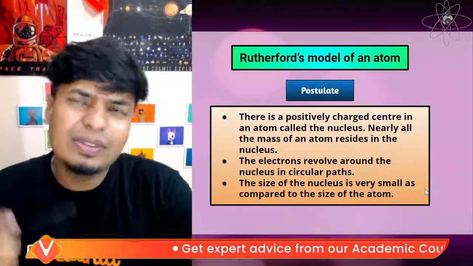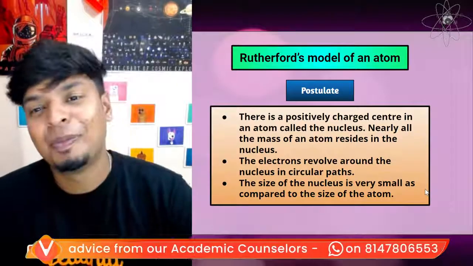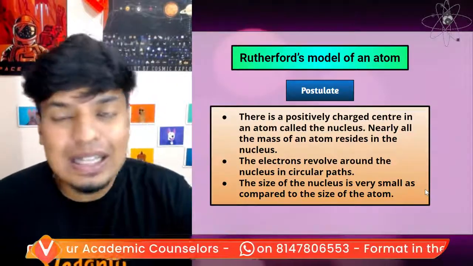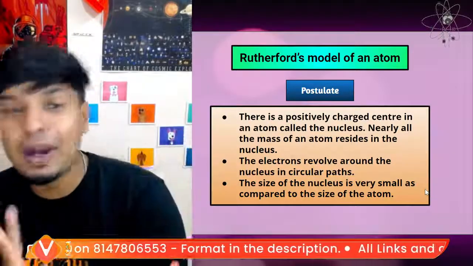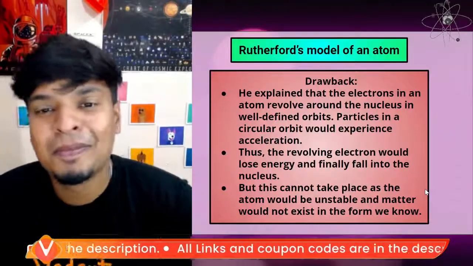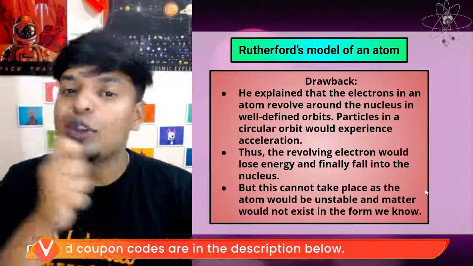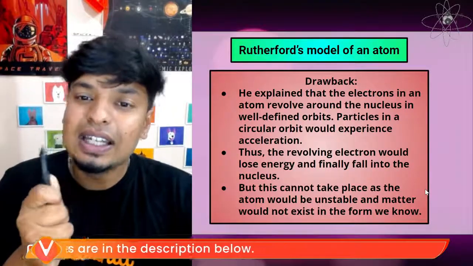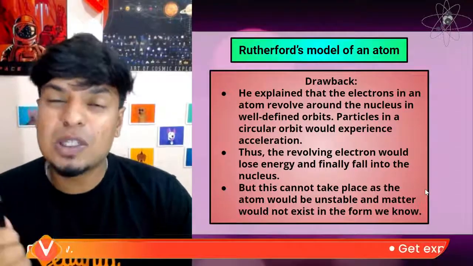No, there is a nucleus, there are electrons going around it, but no, because Rutherford's model doesn't talk about where the electrons are going. Are they going in the same path? Do they have a specific path? Nothing. They were drawbacks. He explained that electrons in an atom are revolving around the nucleus in well-defined orbits, but particles in circular orbits will experience acceleration.